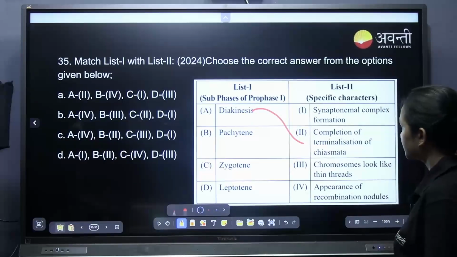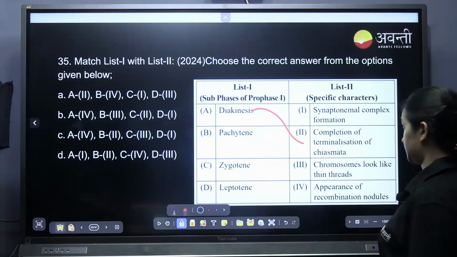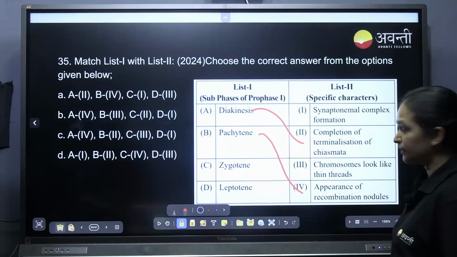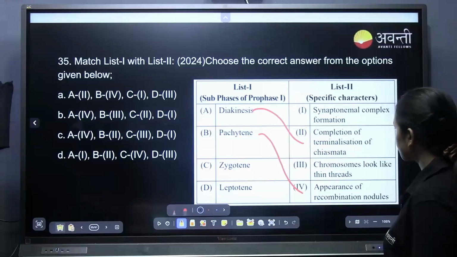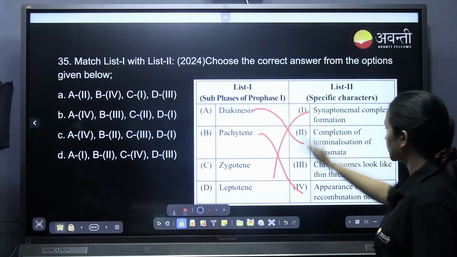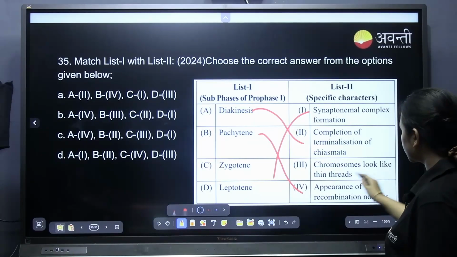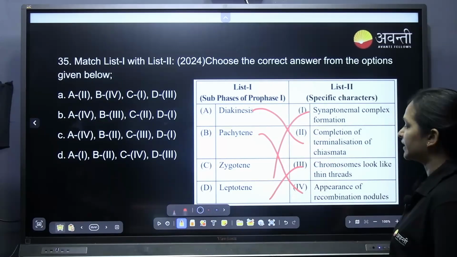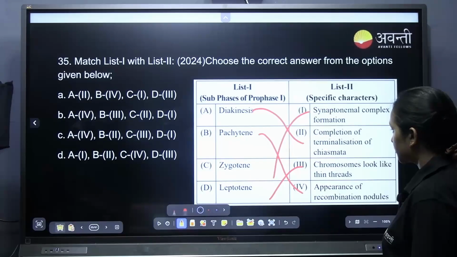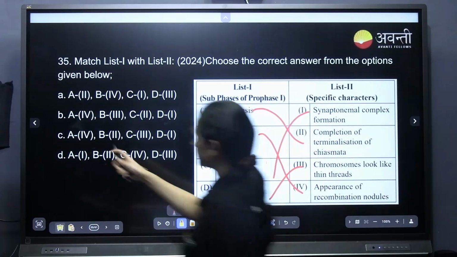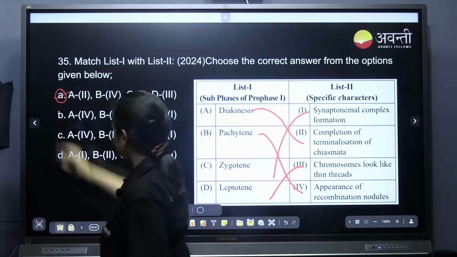And pachytene, appearance of recombination nodule. Recombination takes place in pachytene. Zygotene, synaptonemal complex formation takes place. Leptotene, chromosomes look like thin threads. They can be visible under the microscope. So it is Option A. 3, 2, 4, option A. Very good.